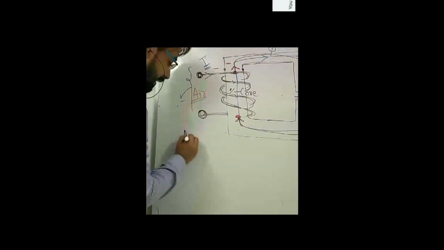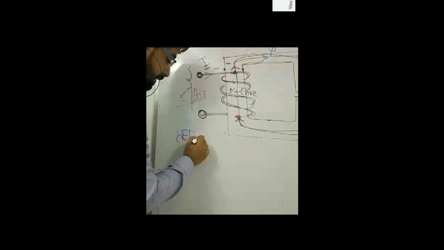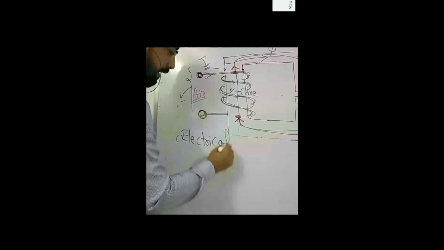MMF, I have defined flux. Flux is analogous to electrical current. So on the left hand side I am writing the electrical circuit, and on the right hand side I am writing the magnetic circuit.